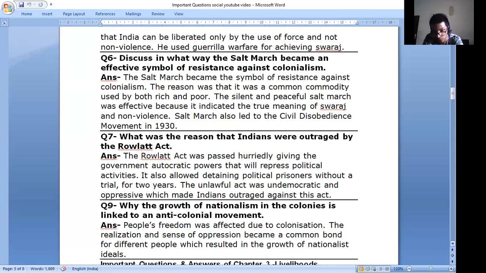Question number nine. Why is the growth of nationalism in the colonies linked to an anti-colonial movement? Answer. People's freedom was affected due to colonization. The realization and sense of oppression became a common bond for different people, which resulted in the growth of nationalist ideals.